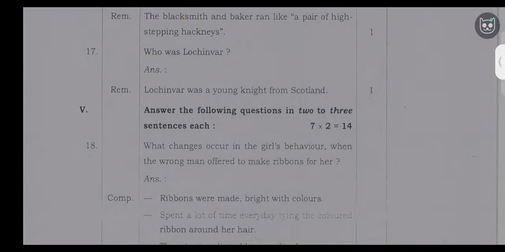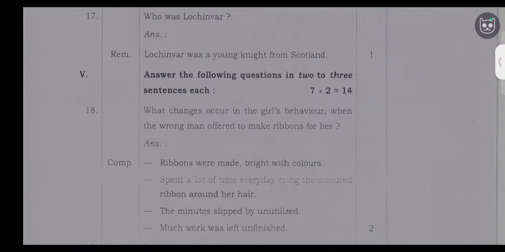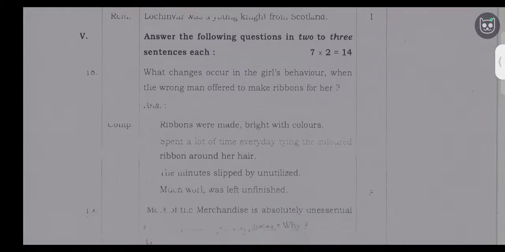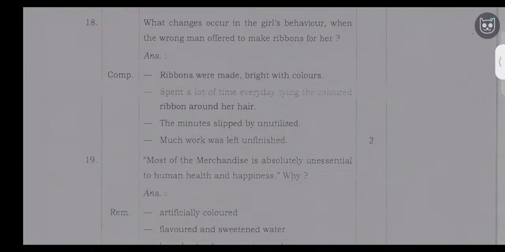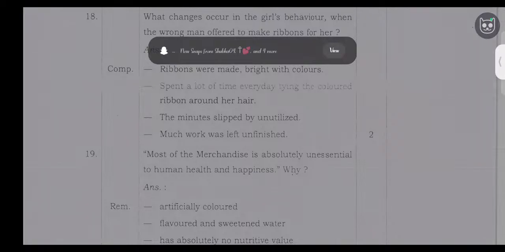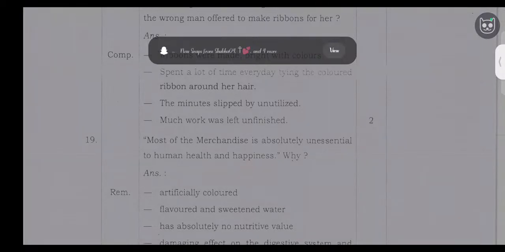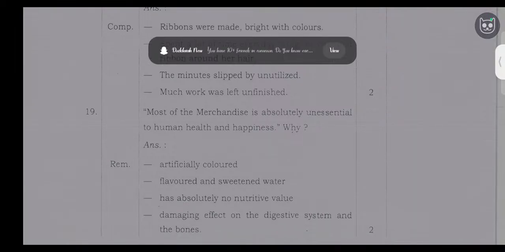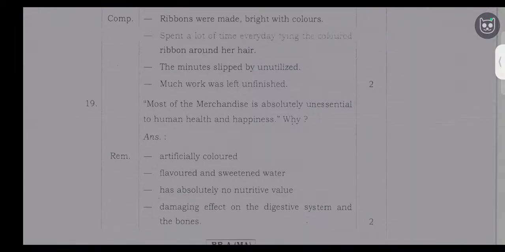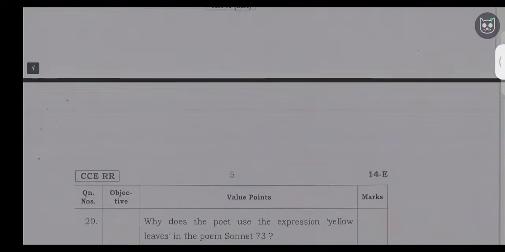Ribbons were made bright with colors, she spent a lot of time every day tying the colored ribbon around her hair. The minutes slipped by unutilized. Much work was left unfinished. So these are the points you have to write. Next, most of the flavored and sweetened drinks have absolutely no nutritive value, and have a damaging effect on the digestive system and the bones. Okay, next 20th question.